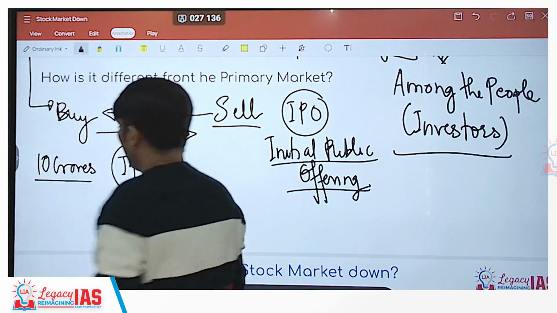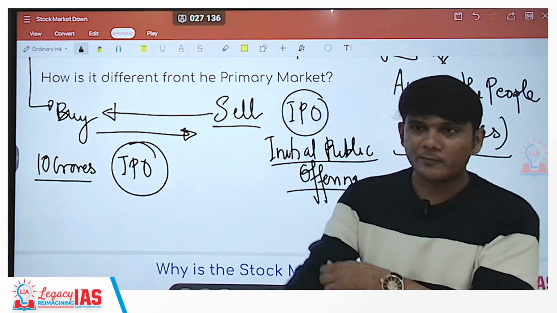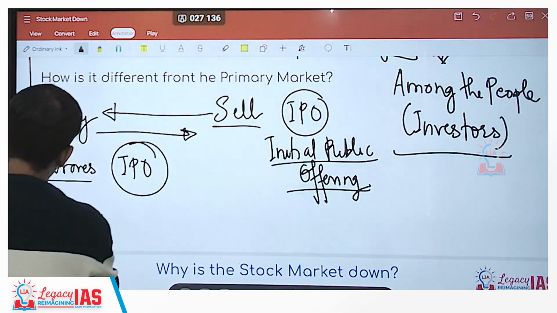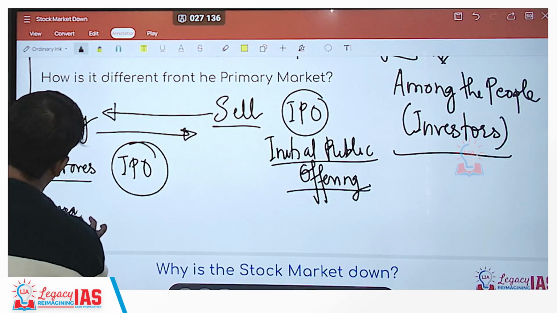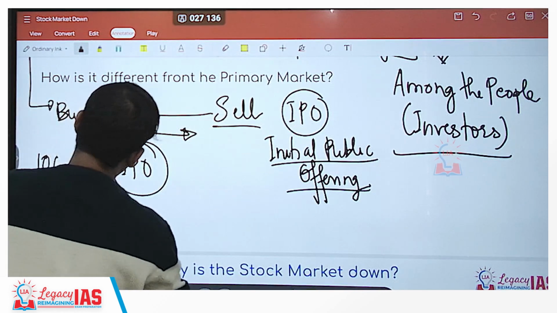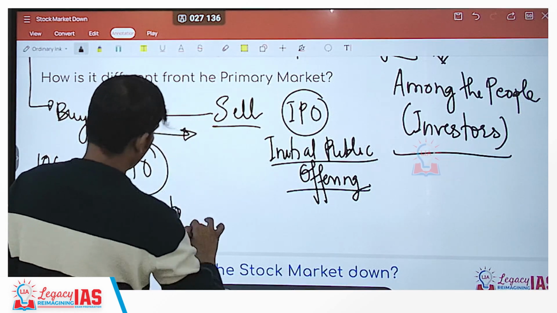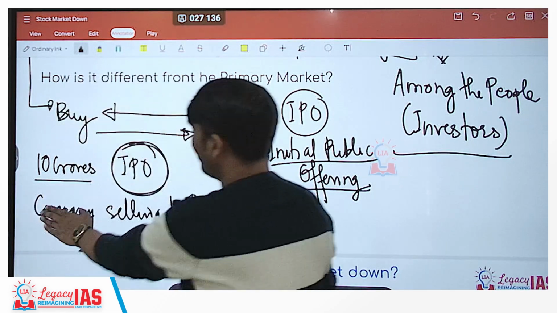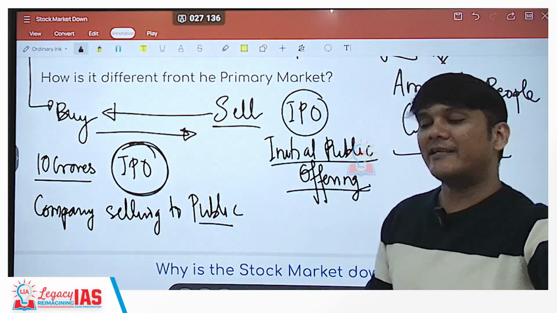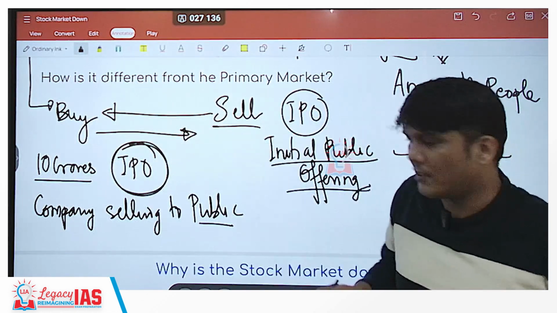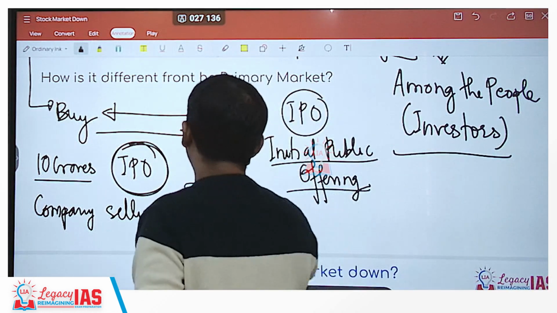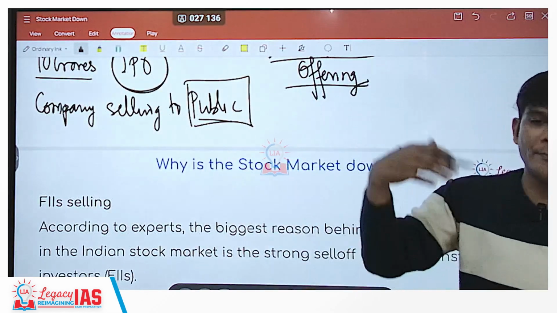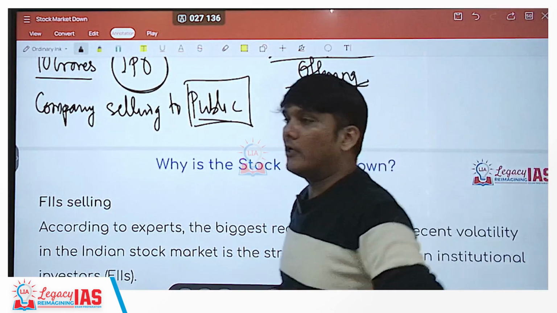Now initially, let's say many people buy this. So you and I initially buy it from the company. So this is the company selling to the public. Okay, so initial public offering is the company selling to the public. Once the company has sold to the public, that is to us, now this 10 crore rupees is with us. Now we will be trading it, buying and selling it, buying more.